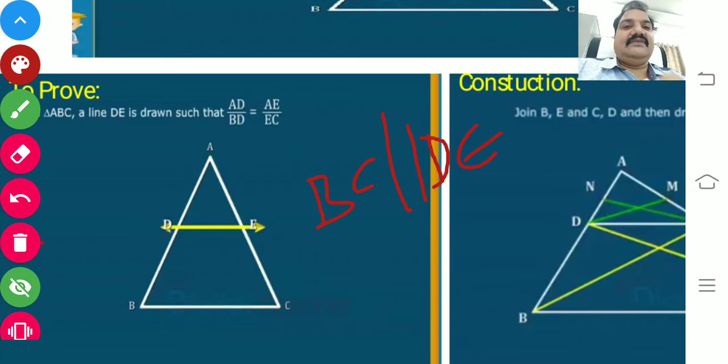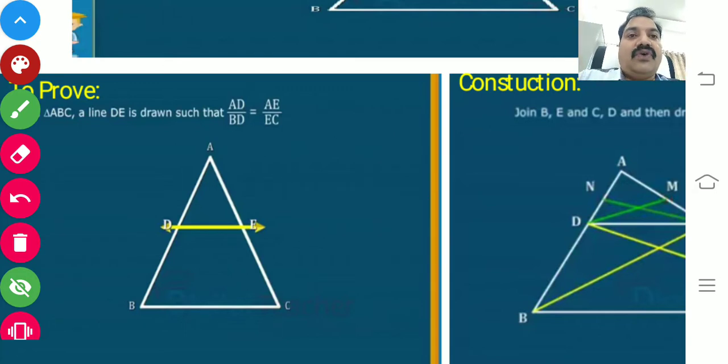That is only the given. Then what are you going to prove? If you observe the triangle ABC, the parallel line divides the triangle into two parts. So here you have to prove that AD by BD equals AE by EC. For proving that, you have to see if any construction is needed.